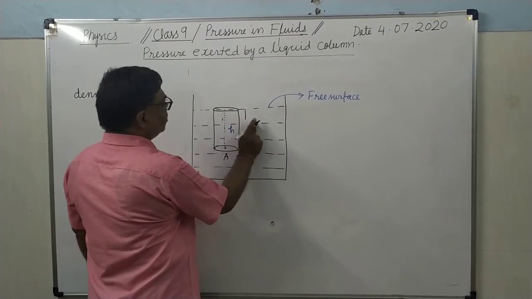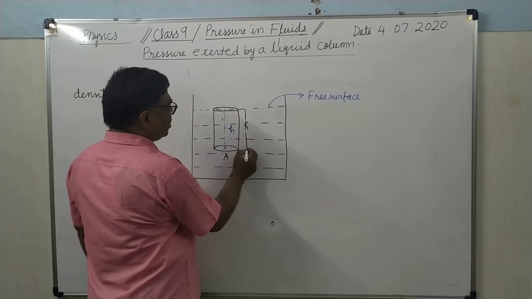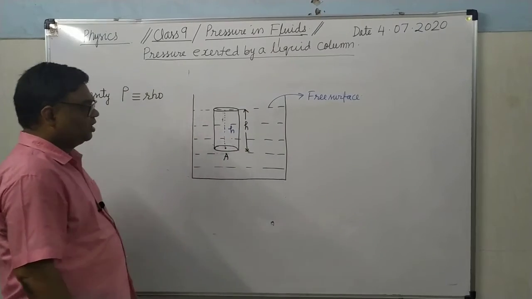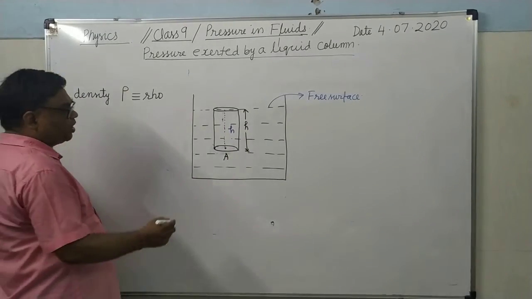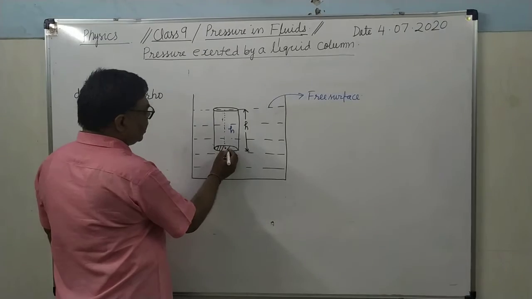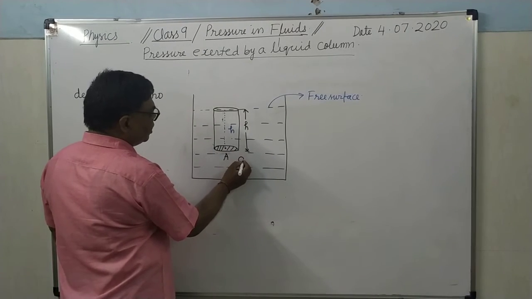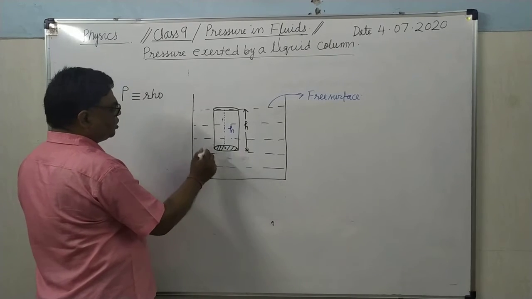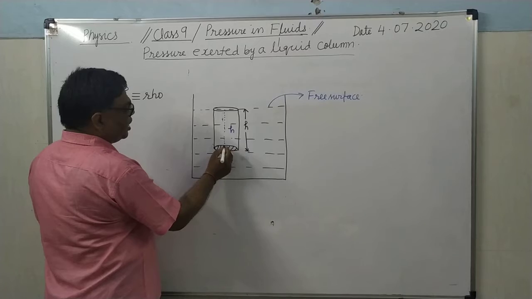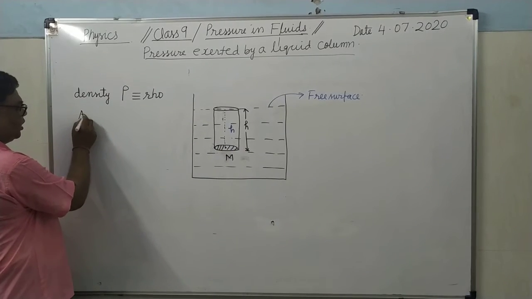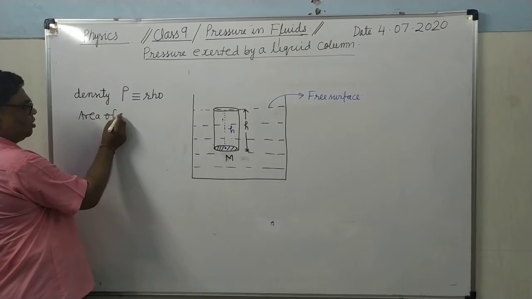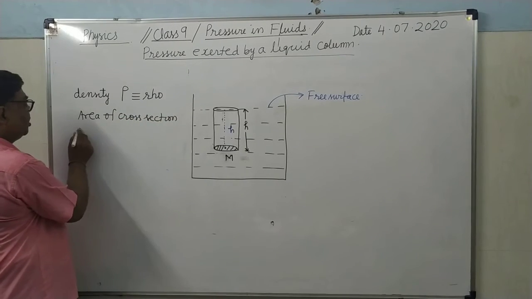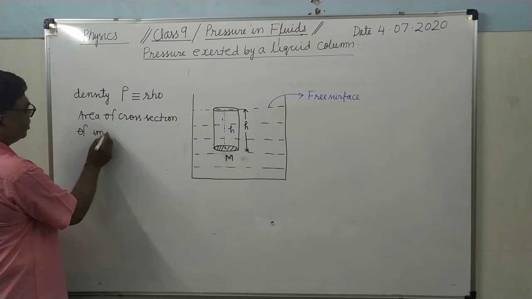So what will be the length of this cylinder? It will be equal to h. It's clear? We have assumed its area of cross section as small a, the area of cross section of the imaginary cylinder.